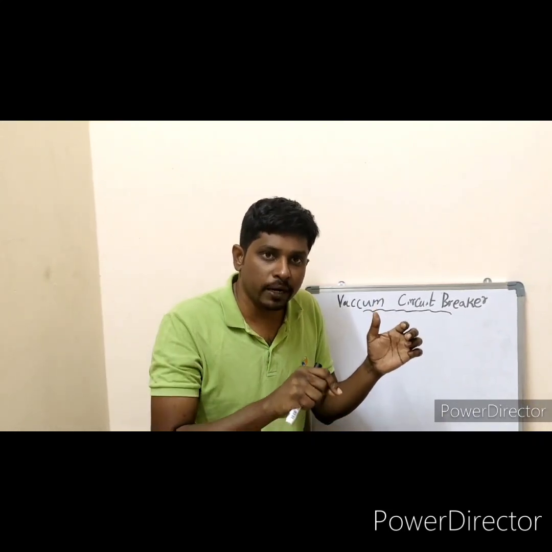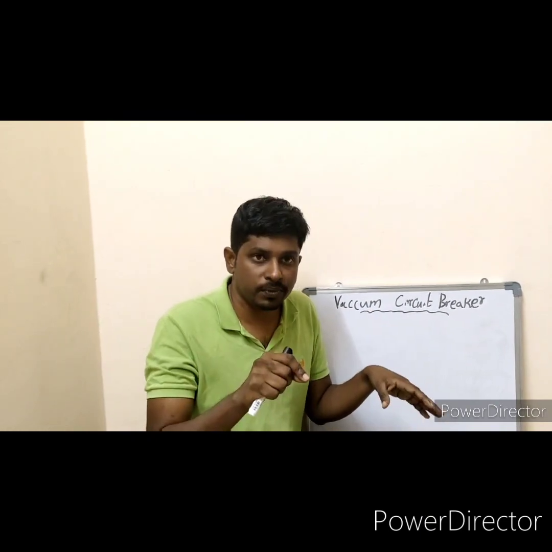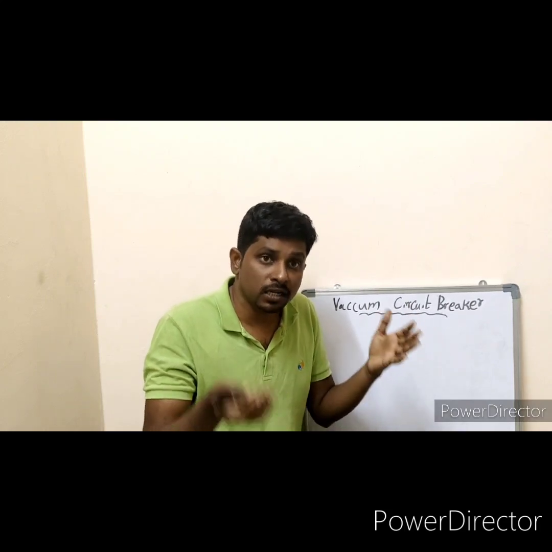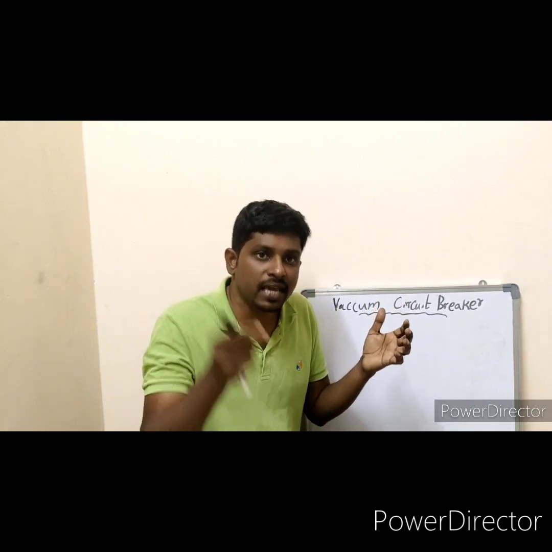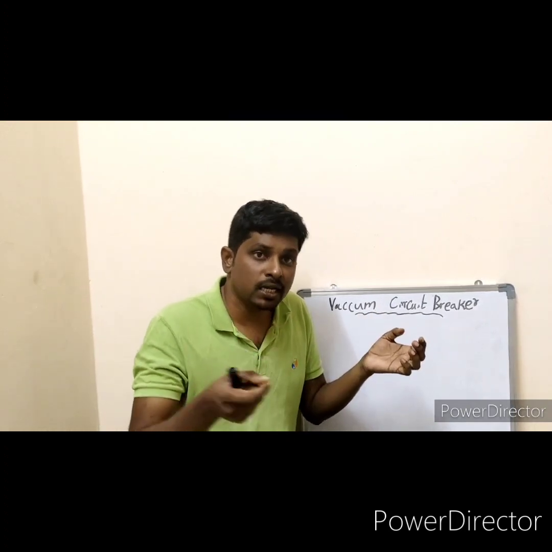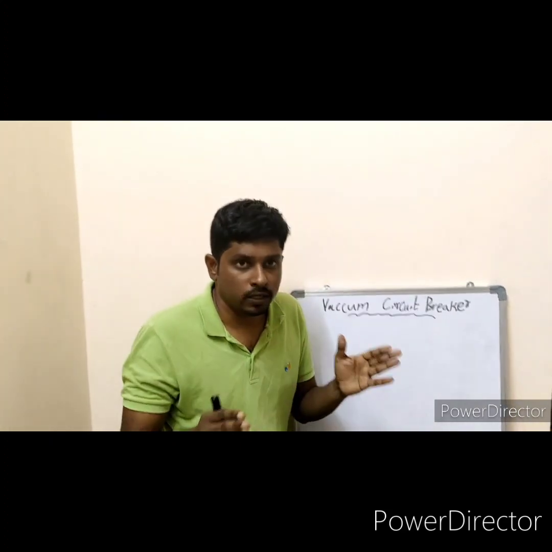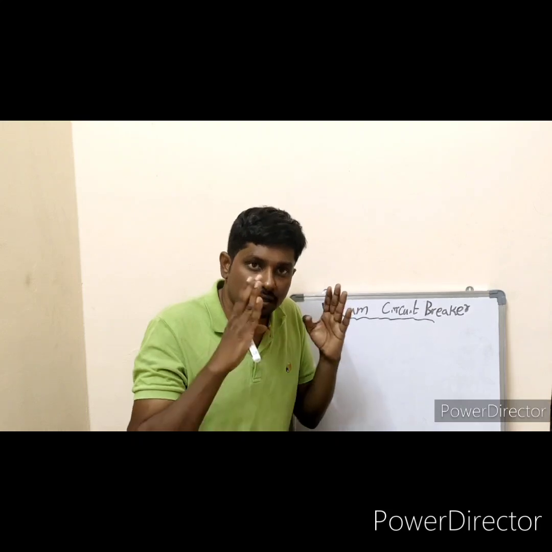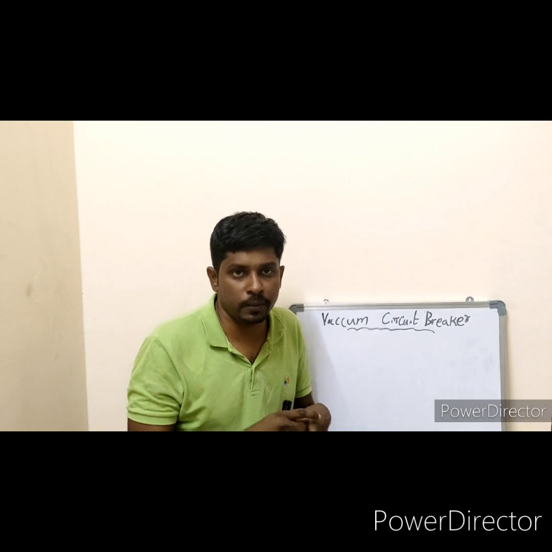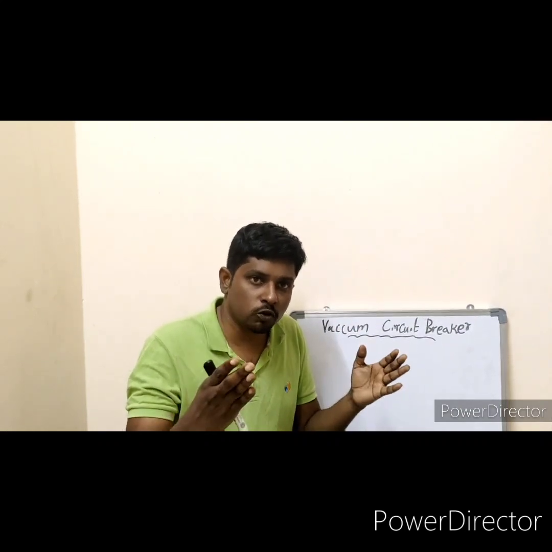So in a vacuum circuit breaker, the arc quenching medium is vacuum. In some other circuit breakers, like the SF6 circuit breaker, the arc quenching medium is SF6 gas. In an oil circuit breaker, the arc quenching medium is oil, and so on. So the type of circuit breaker depends on the medium used in it. Today we are going to discuss the vacuum circuit breaker.